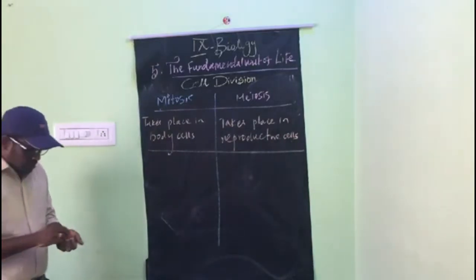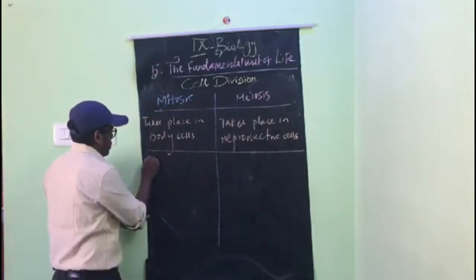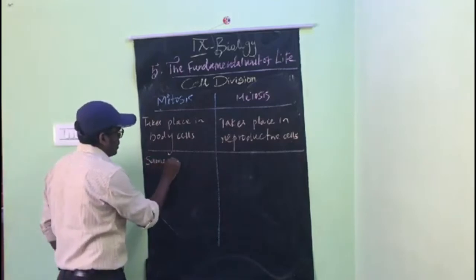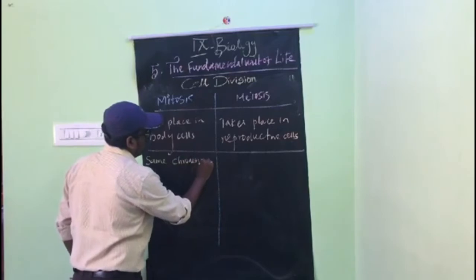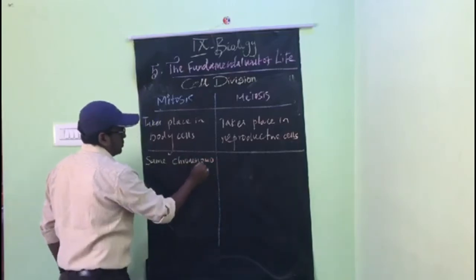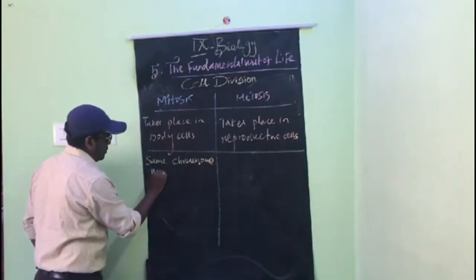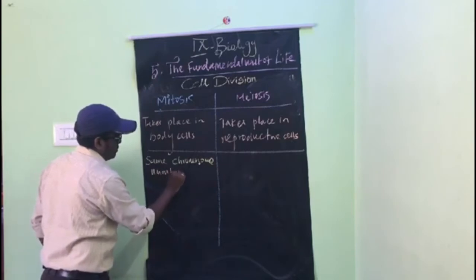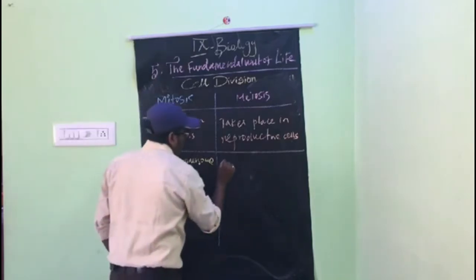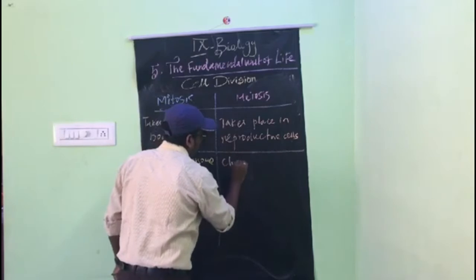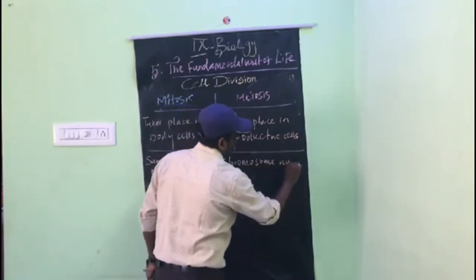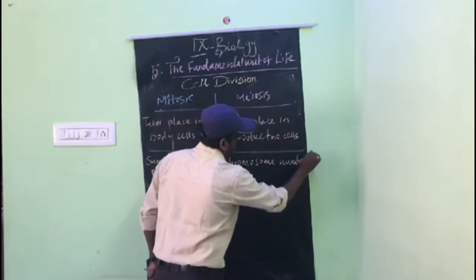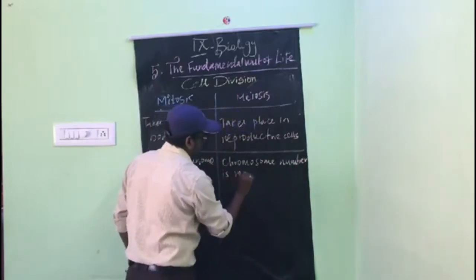And the second one is same chromosome number in mitosis. Here in meiosis, the chromosome number is reduced.